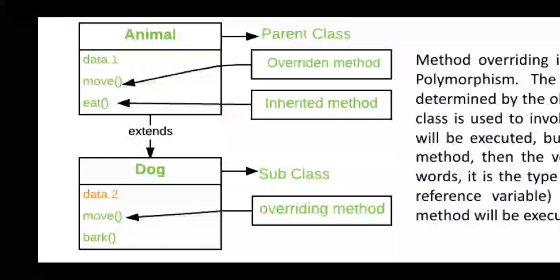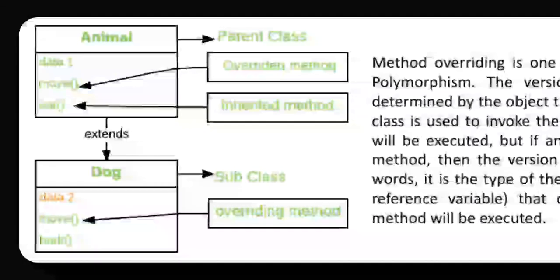We can call that overriding, or it is also called runtime polymorphism. Method overriding, or overriding method, is nothing but runtime polymorphism. What you can understand from this is, if two classes are defined or declared with the same function, at that position the parent class or superclass function will be overridden, and you are going to execute only the function of that class which has been created with the object, called a dog, or a subclass or child class. That is called method overriding.